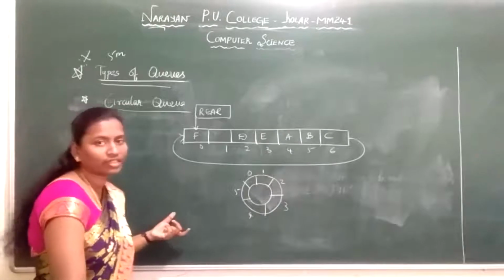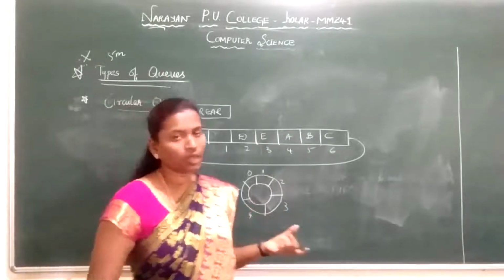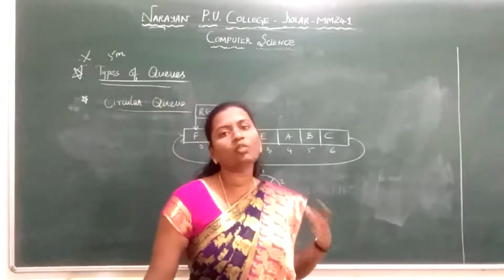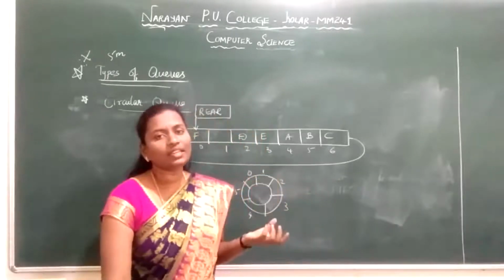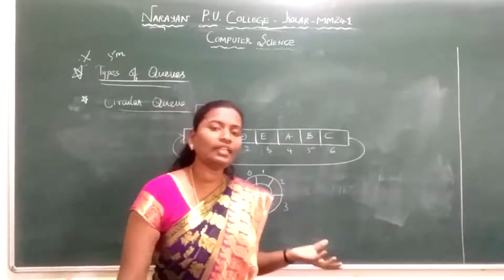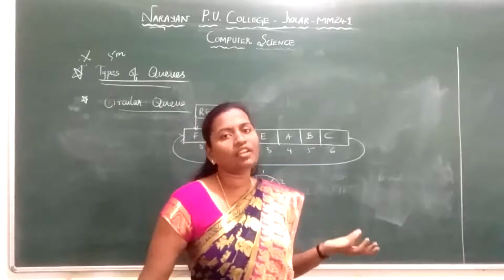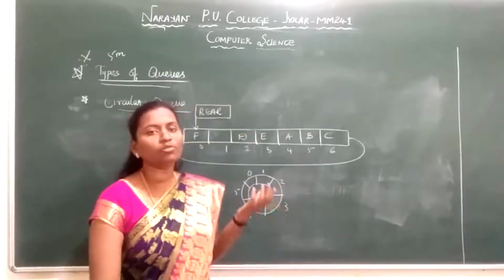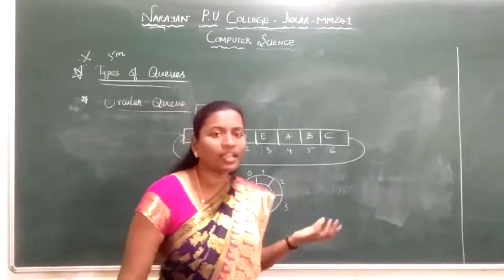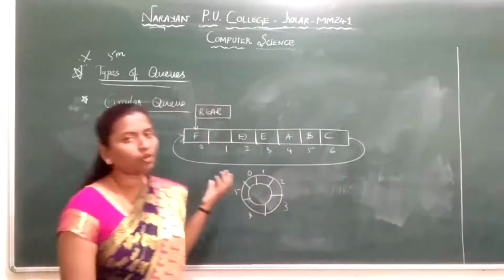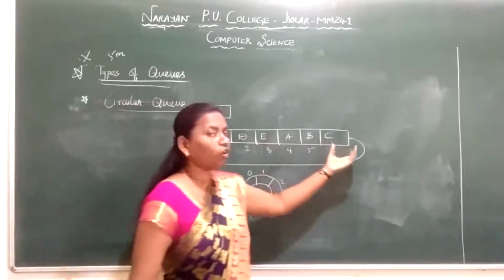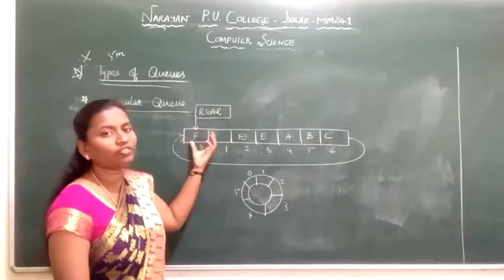Next, we have discussed two types of queue, simple queue and circular queue. In a simple queue, we insert the elements at the rear end and delete the elements at the front end. In the circular queue, the last element is followed by the first element.